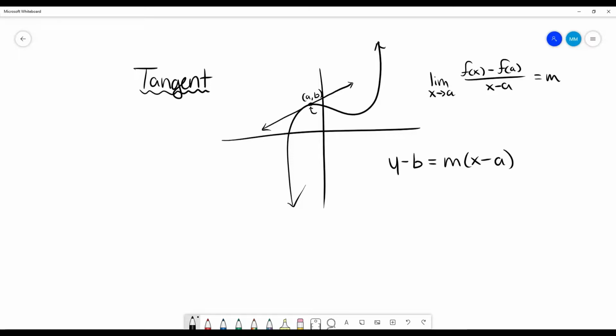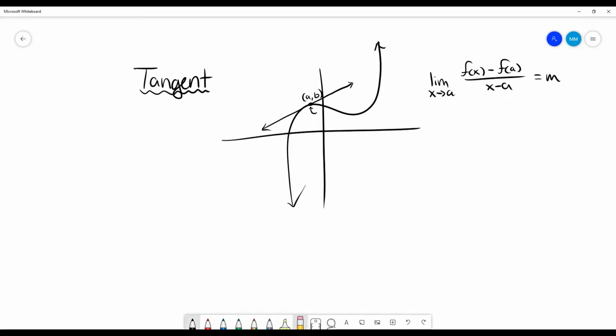Or I could do y equals mx plus c. We use a c because we've already got a b. We plug in our y value, our slope value, and our x value, and then we just solve for c. That's how we would find the equation of our tangent line.